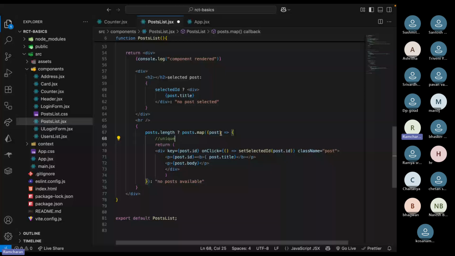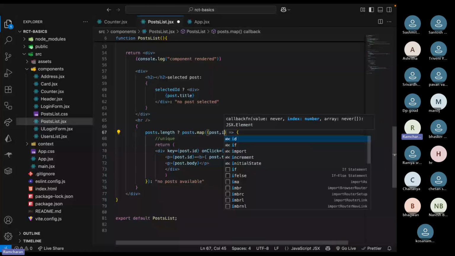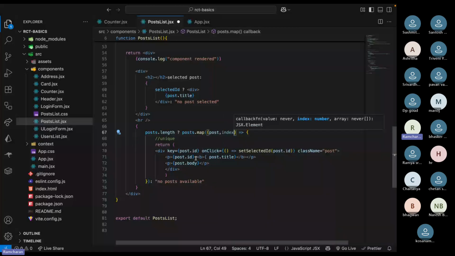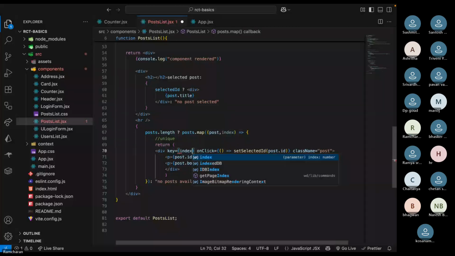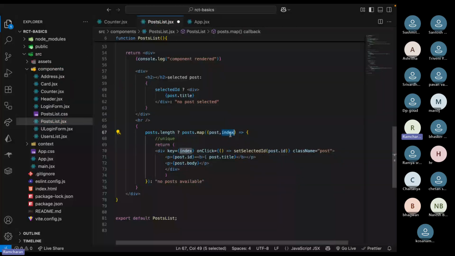Or else, if you don't have IDs in the payload, you take the second argument as index, and instead of providing the ID, you provide that index. That index means the array index. This index will never be duplicated, but ideally you should give the ID, post.id. And if the ID is a number, mostly try to give a string value. Sometimes the ID will not come as a string.